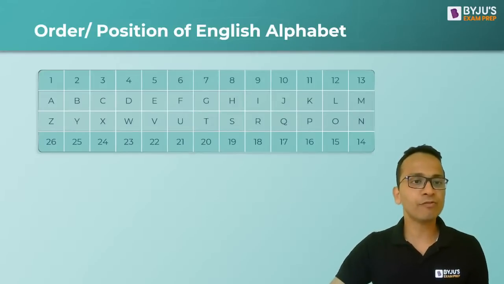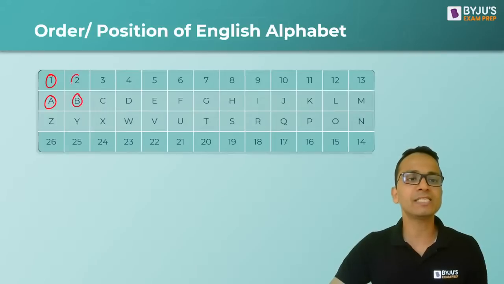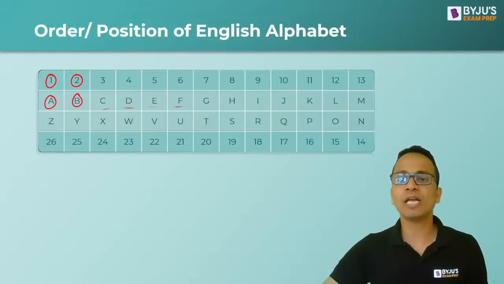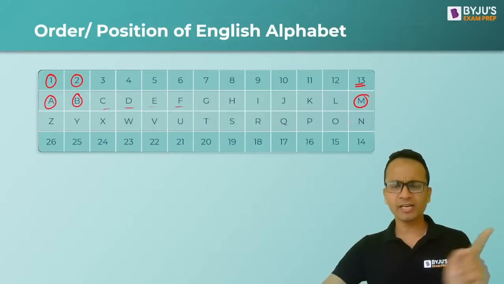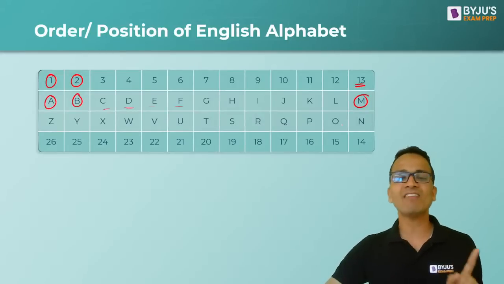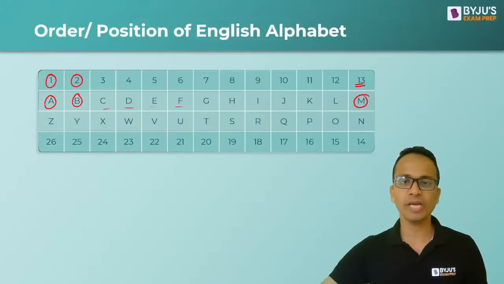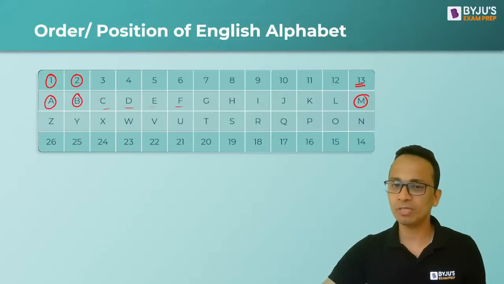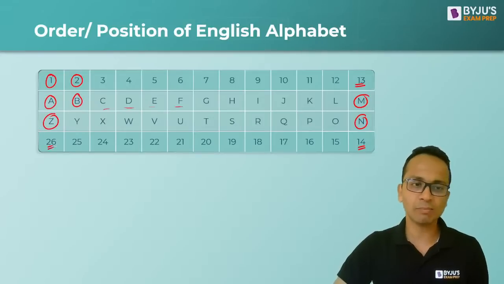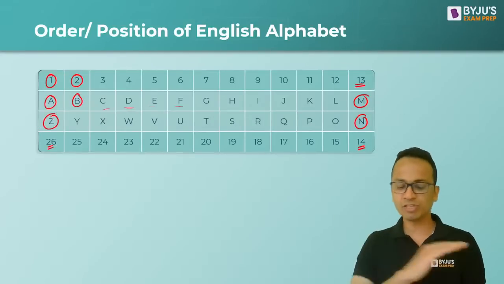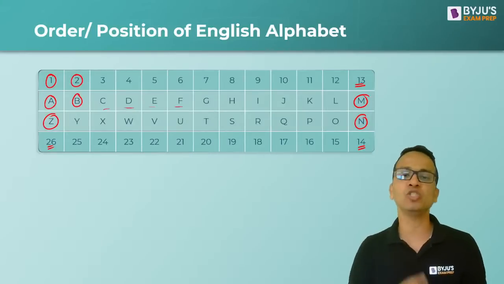Okay, so starting from A, which I can say is the first alphabet, B is the second alphabet, and so on up till M, which is the 13th alphabet. So what I have done here is I have divided all the 26 alphabets in two equal parts. Okay, so first of all, A to M, that is number 1 to number 13, and then N, which is number 14, up till Z, whose number is 26. So I have divided all these 26 alphabets in two parts.